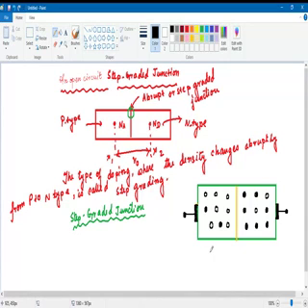So here this black color represents electrons and white color represents holes. So this is the PN junction, this is P side, this is N side, this is the junction.